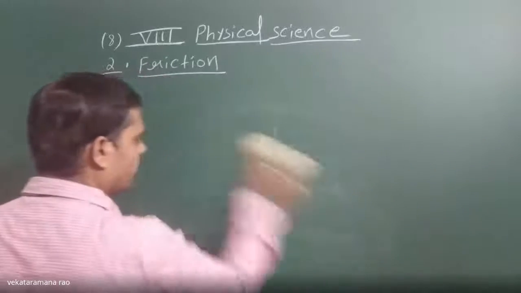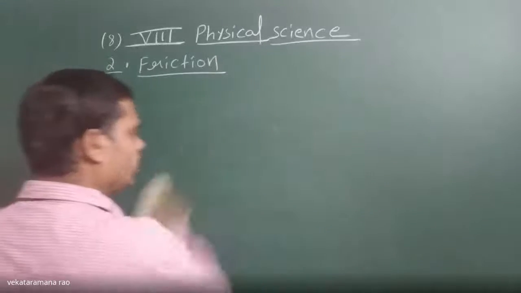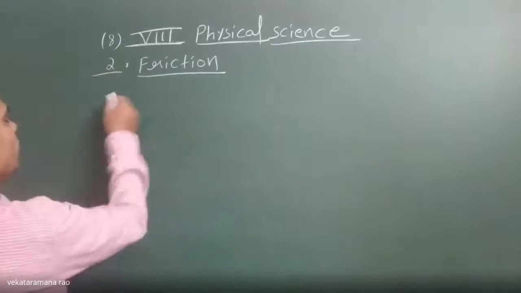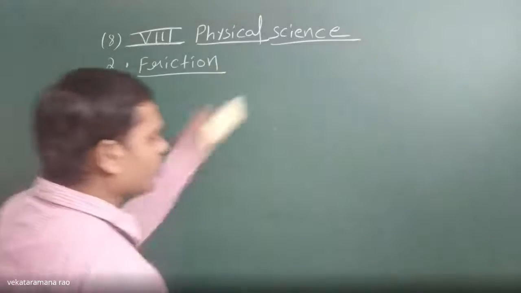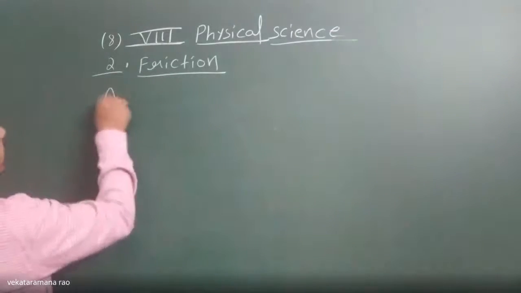Now let us take one table. And now what do we require here? We want to show different types of frictions. What is our aim?